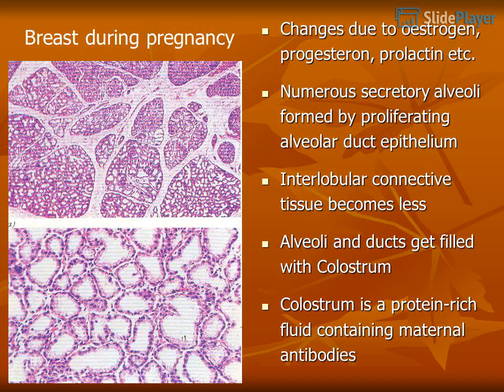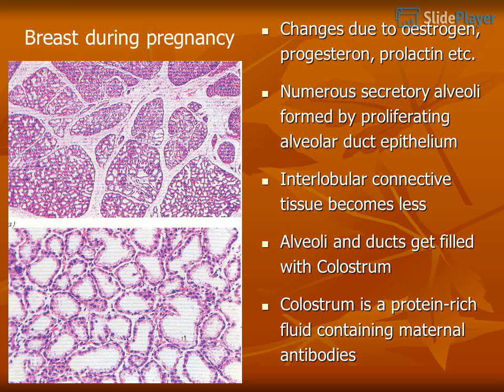Breast during pregnancy. Changes are due to estrogen, progesterone, prolactin, etc. Numerous secretory alveoli are formed by proliferating alveolar duct epithelium. Interlobular connective tissue becomes less. Alveoli and ducts get filled with colostrum. Colostrum is a protein-rich fluid containing maternal antibodies.